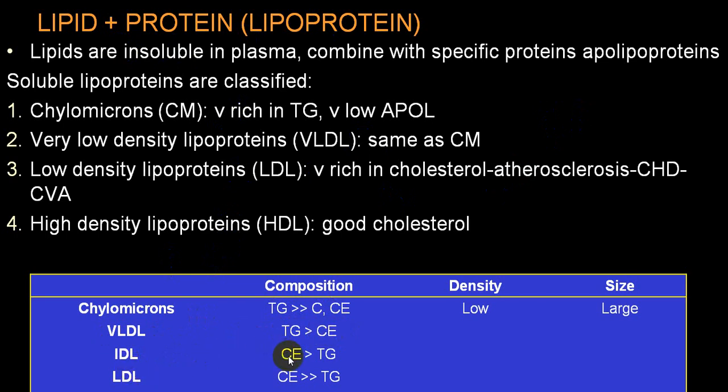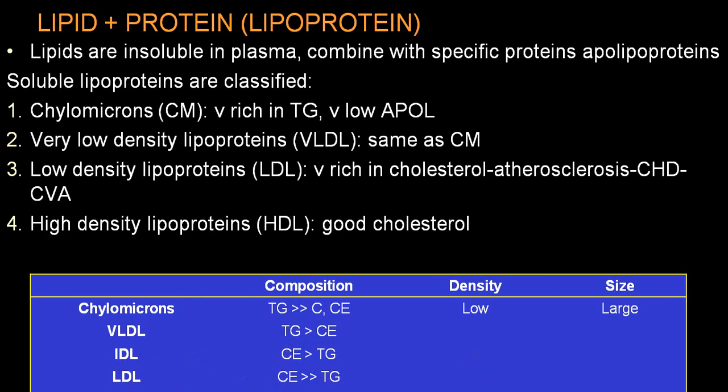Then in intermediate density lipoprotein, cholesterol ester is more than TG. Then in LDL, cholesterol is much more than TG. And in HDL, cholesterol is just a little above TG.